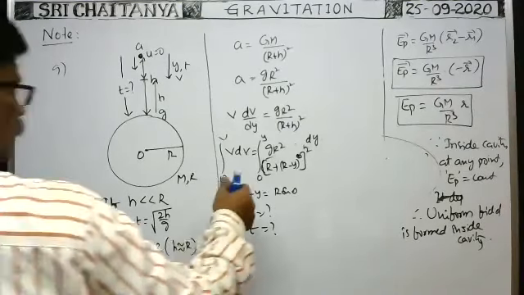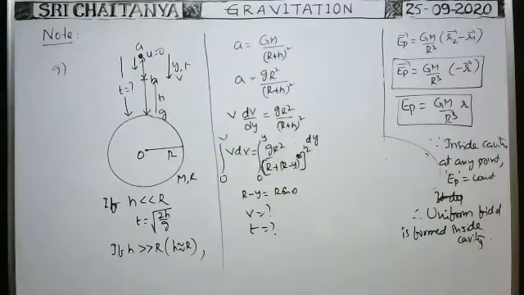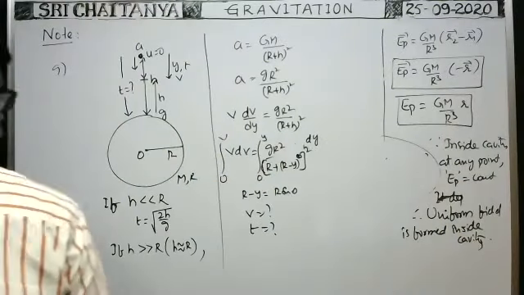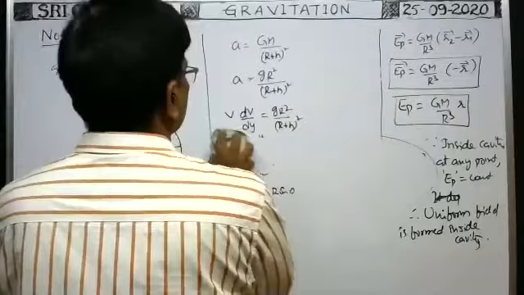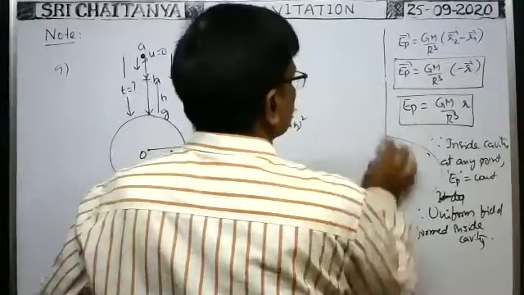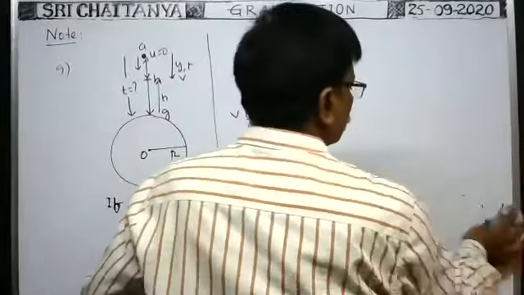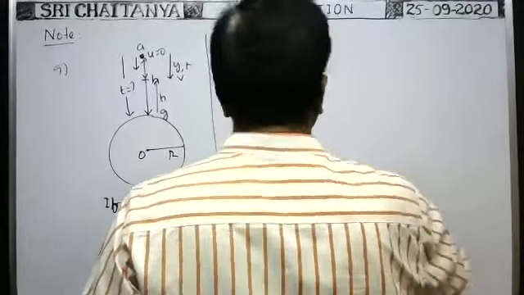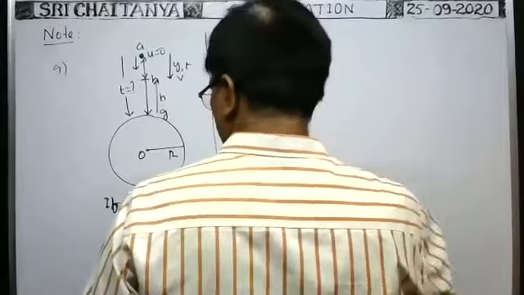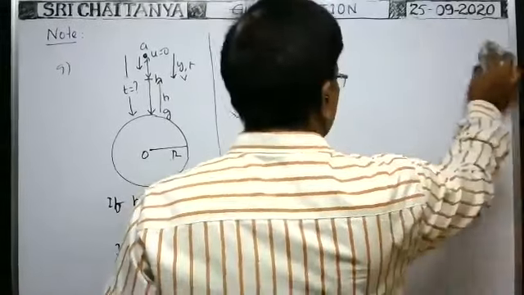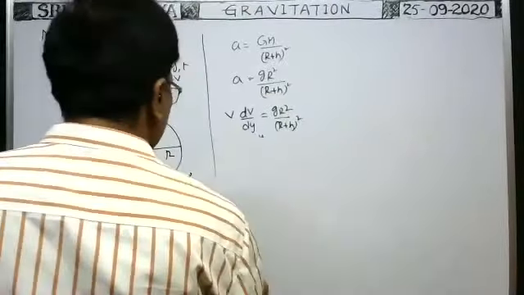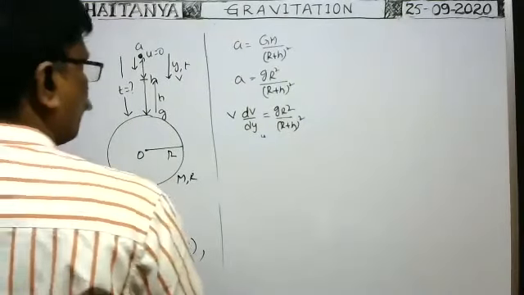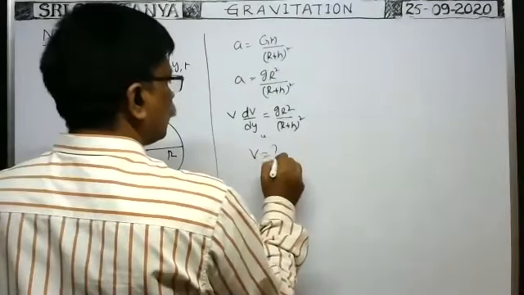Shall I derive this also? No need. So from this we have to find v. v is equal to question mark.